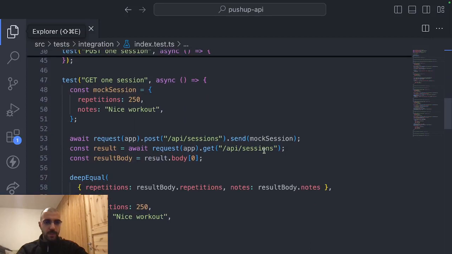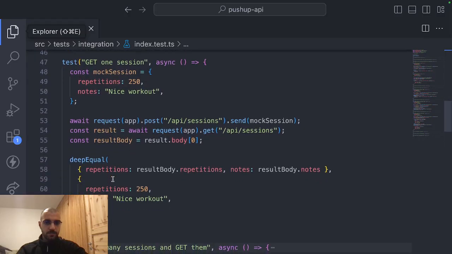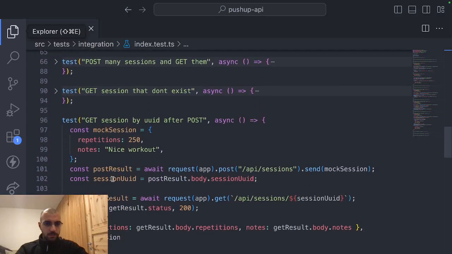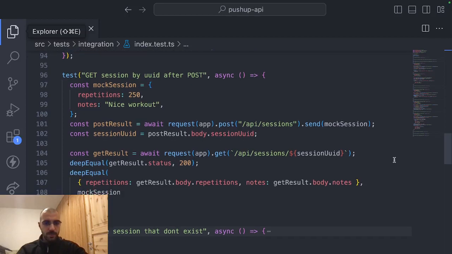And here we have getting one session, where we deep equal the result body dot repetition, so each of the attributes compared with the mock session itself. Also here we do test get session by UUID after having a post. So this is how we did it.